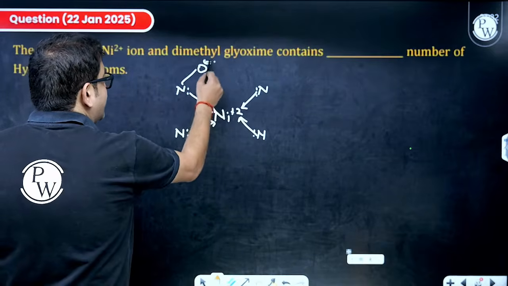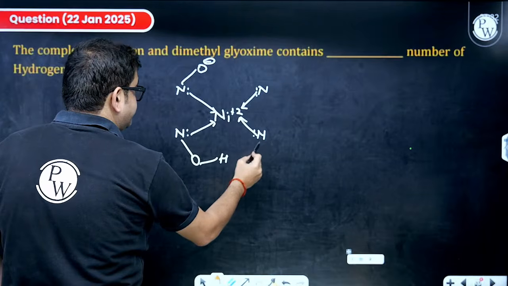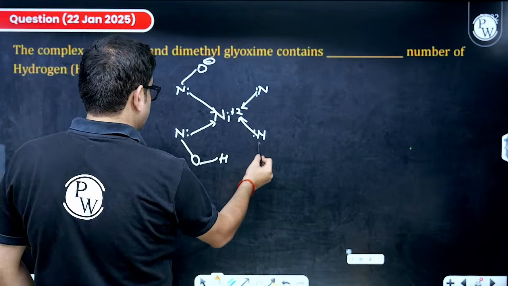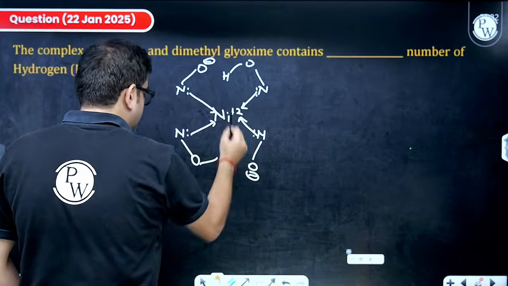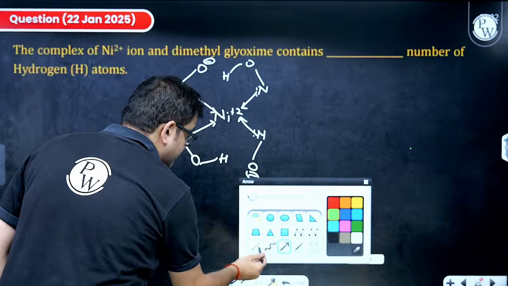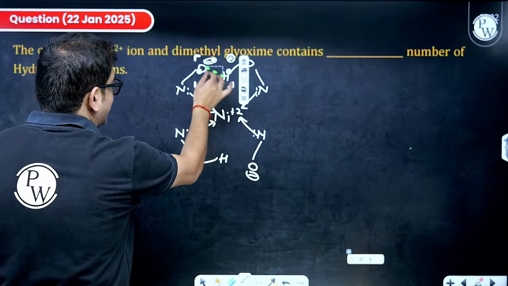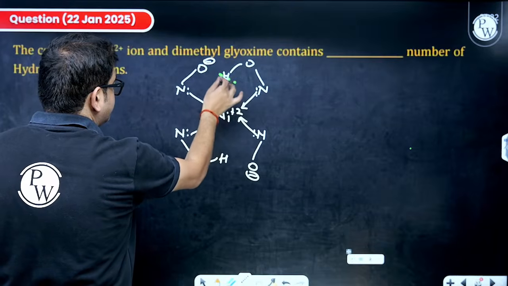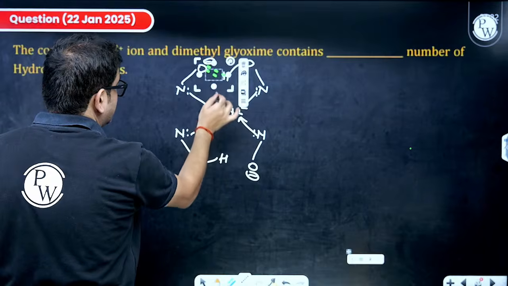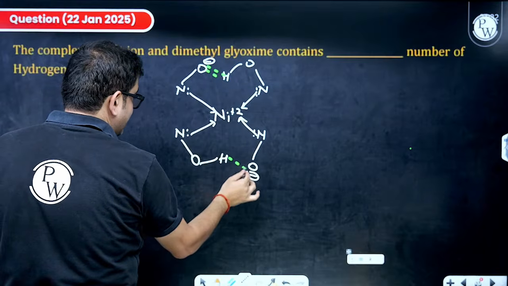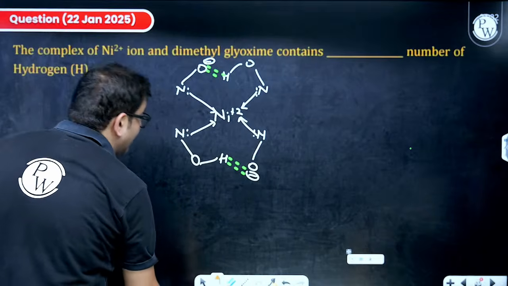Sir, this is O minus, and this is OH. So the attraction of hydrogen bonding happening between this minus and this plus is creating a high intramolecular hydrogen bonding.